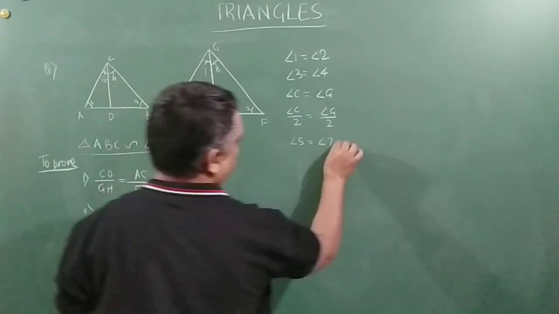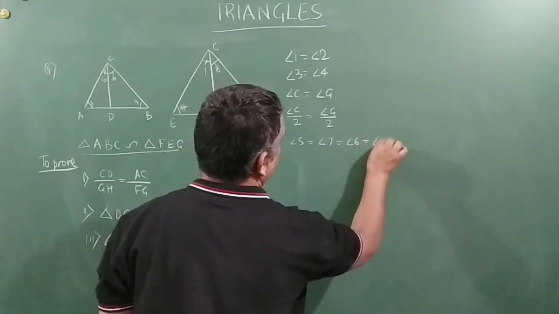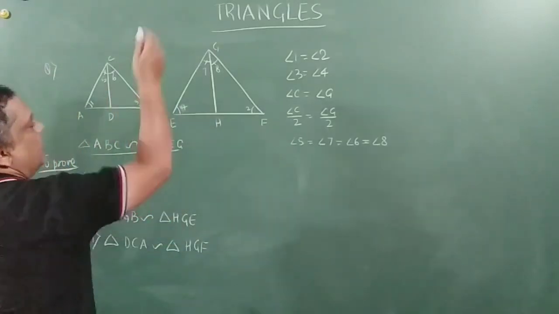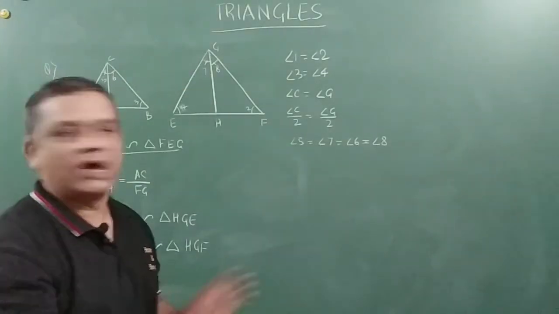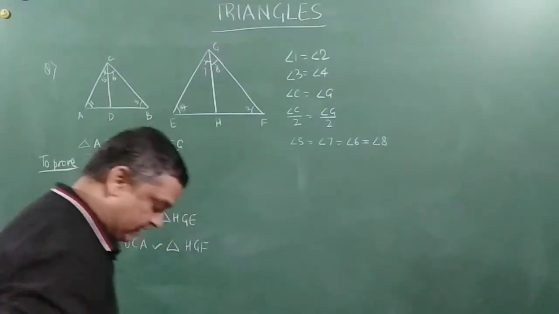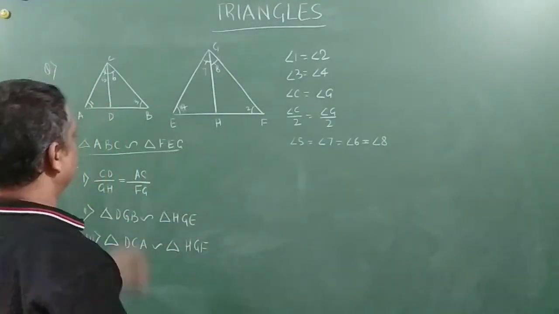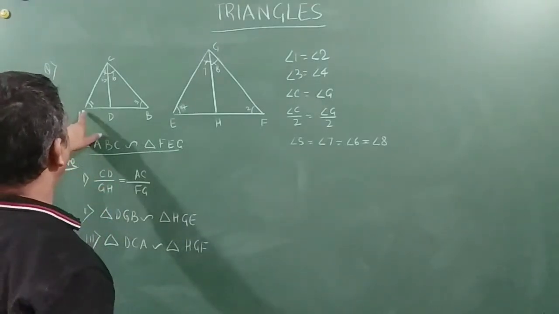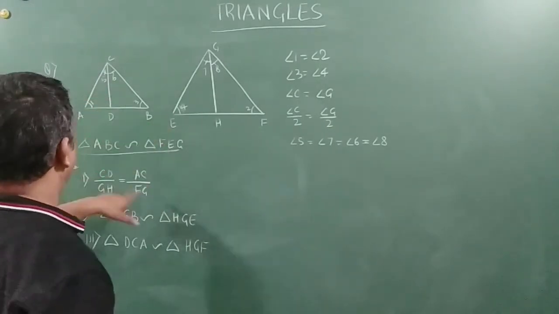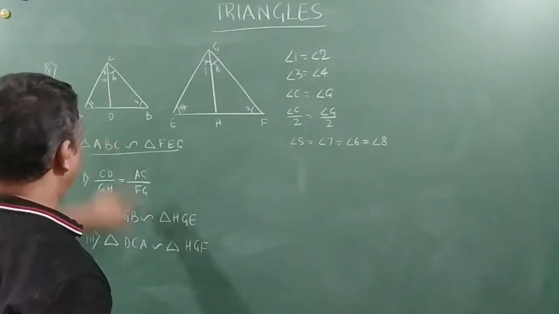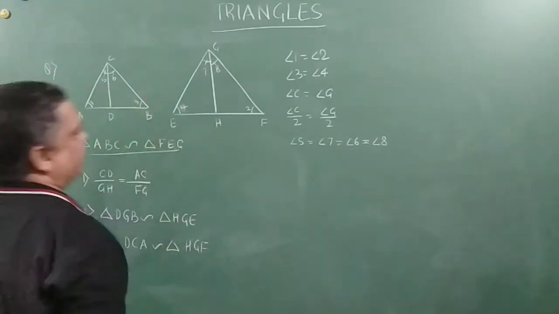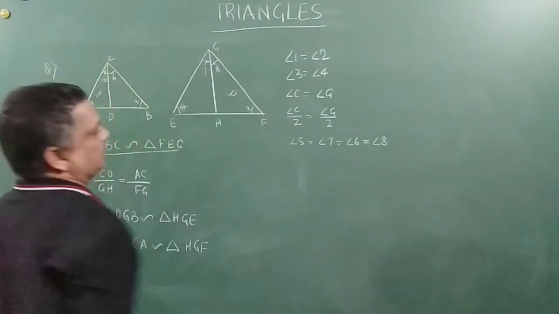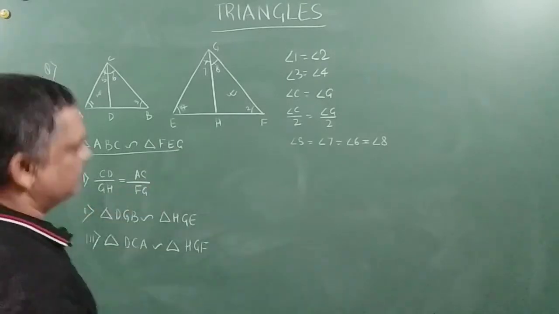Okay, angle 6 is equal to angle 8. You are getting my point? These two angles are there and these two lines are actually bisectors of those angles, so half of that will be the same. Right, friends? So I think this much result is enough for us to prove that the triangles with CD and GH, and then AC and FG. Ultimately we need to prove that this triangle is similar to this triangle. Once we do that, this result will come out.